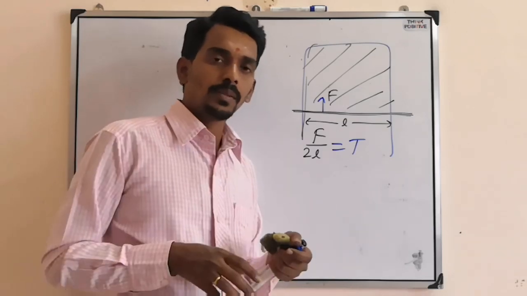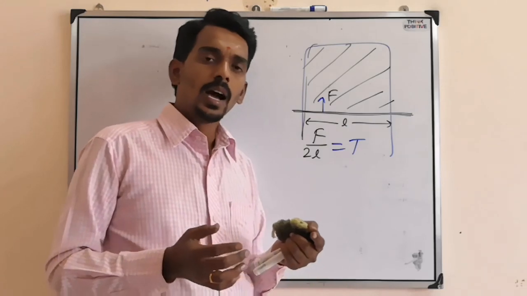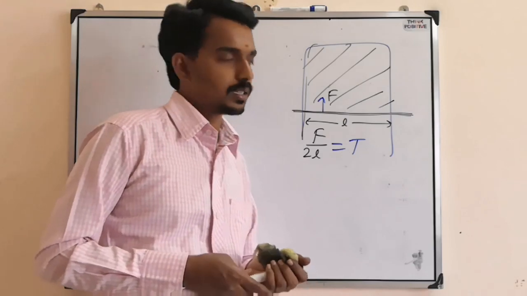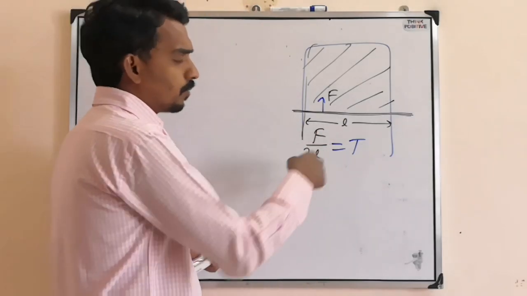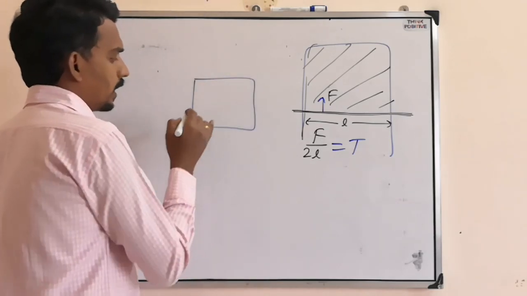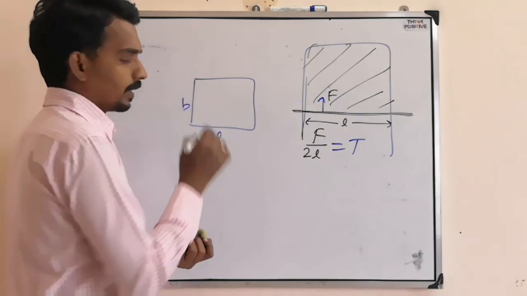So because of surface tension, it tries to acquire minimum surface area, and a sphere has the minimum surface area, that's why it will acquire a spherical shape. That is the first kind of question. Like what is the force due to surface tension, they will ask. Suppose one example, you take a square or rectangle. Let's take rectangle LB.